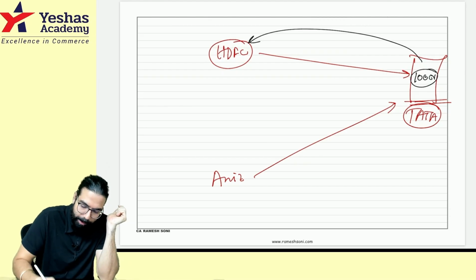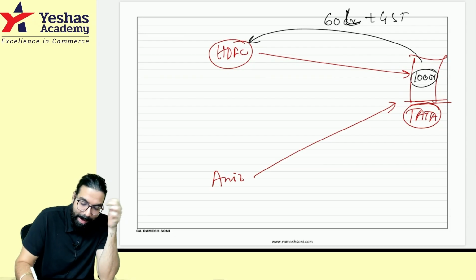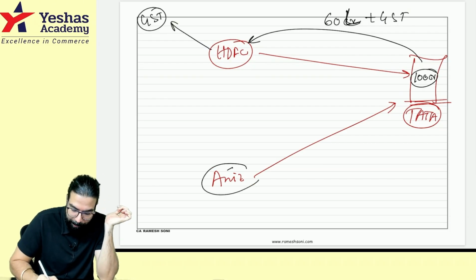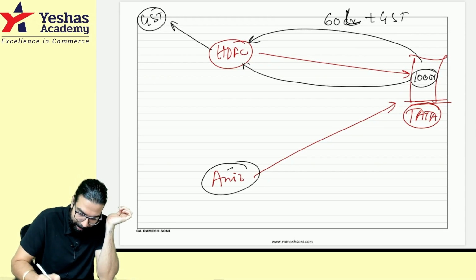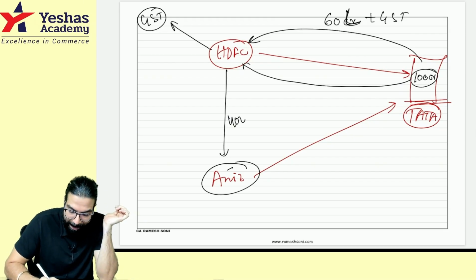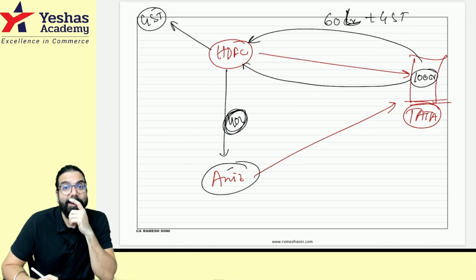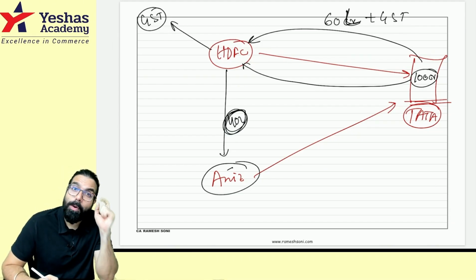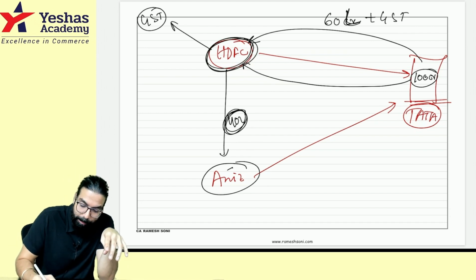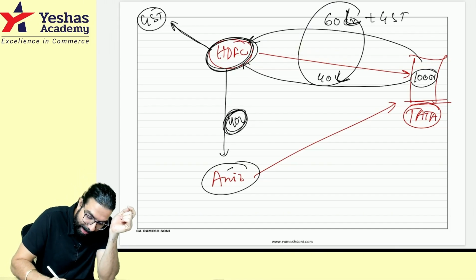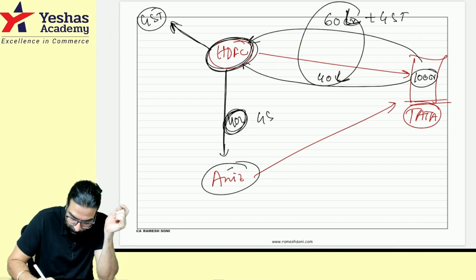Sir, you tell it like this. Supposing HDFC has collected only 60 lakh rupees plus GST, and he has paid GST to the government. Now, the remaining 40 lakh, HDFC has collected and given the 40 lakh rupees to him. My question to all of you: now on this 40 lakh, will GST come? Yes, because the entire 1 crore, HDFC basically collected 60 lakh and 40 lakh, two amounts. On this entire amount, if this guy has paid GST, then there is no GST on this.